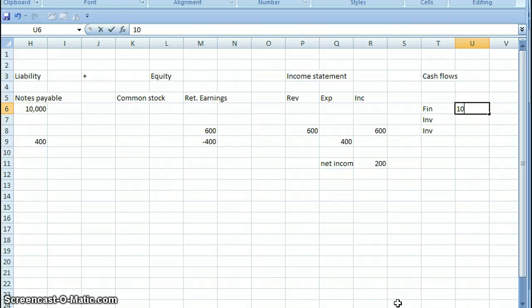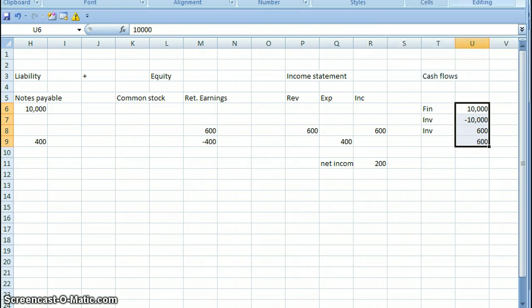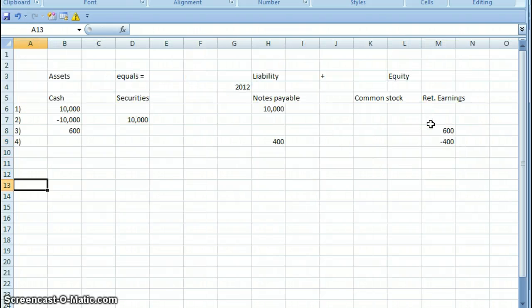Financing, you got $10,000 in. Investing, $10,000 went out. And under investing again, $600 came in. So what is the net change? The net change is $600. Now we're going into 2013.